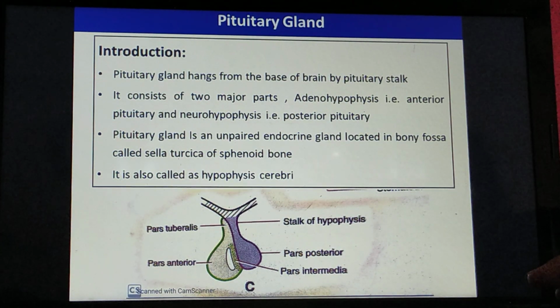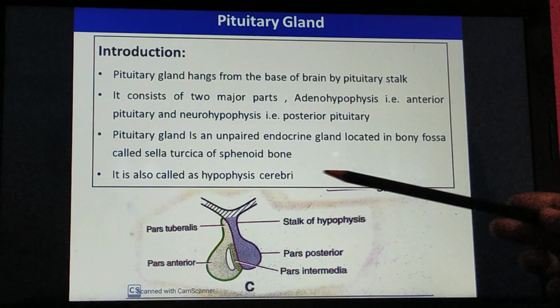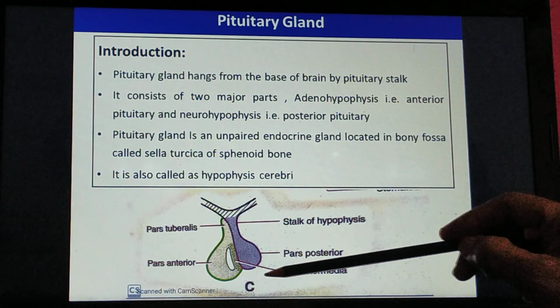The gland hangs from the base of brain by the pituitary stalk. It consists of two major parts. One is adenohypophysis, that is the anterior pituitary, and the posterior one is neurohypophysis, that is also called the posterior pituitary. The pituitary gland is an unpaired endocrine gland located in the bony fossa of sella turcica in the sphenoid bone. You can see the gross figure of the pituitary gland.